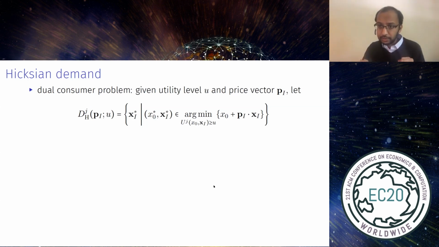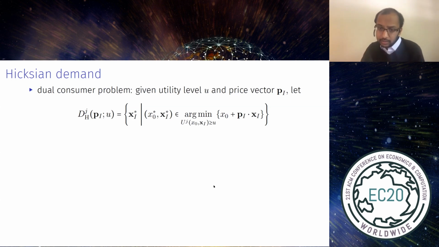So given a utility level u and price vector p, we define the agent's Hicksian demand to be the set of consumption bundles x*_I of indivisibles that are the indivisible component of a bundle, comprised of x*_0 money and x*_I indivisibles, that minimizes the agent's expenditure, where expenditure is defined as the sum of the value of money and the total value of the indivisible goods, subject to the constraint that the bundle must deliver utility at least u. So this is the dual consumer problem.